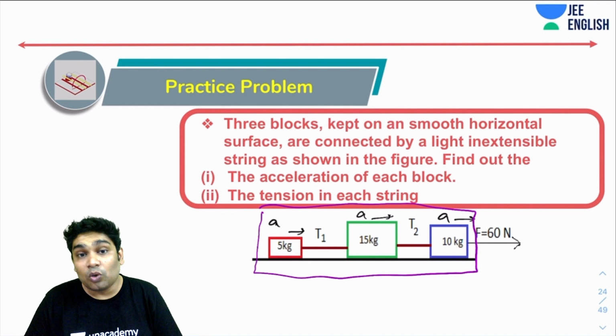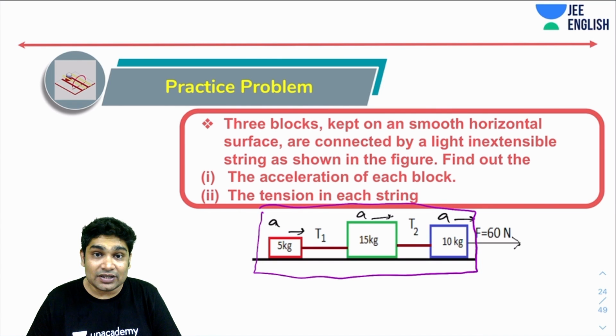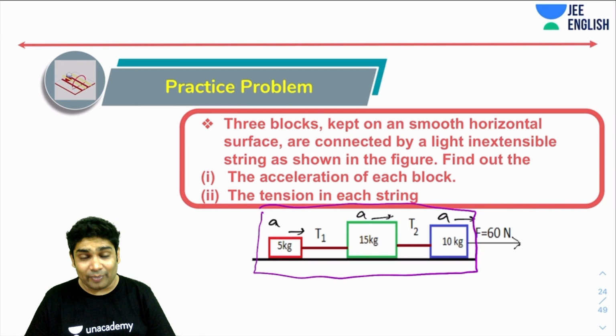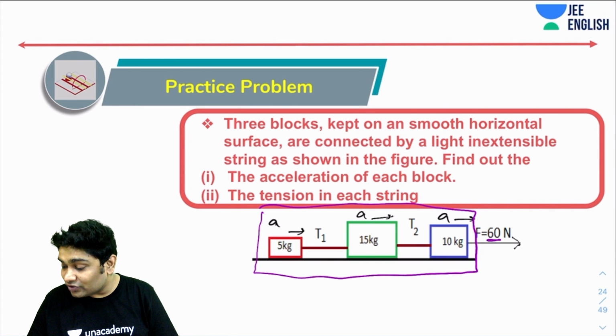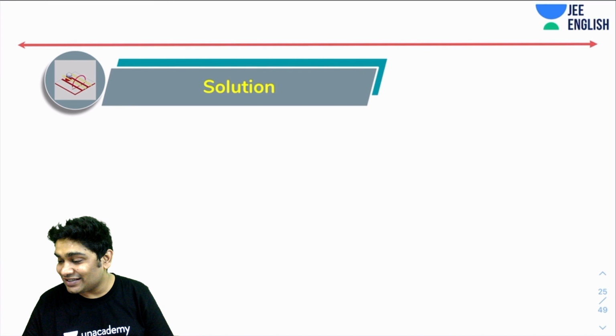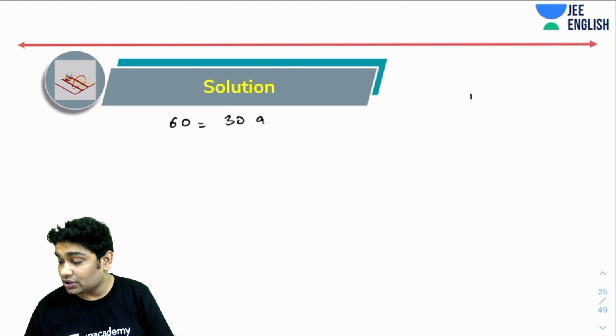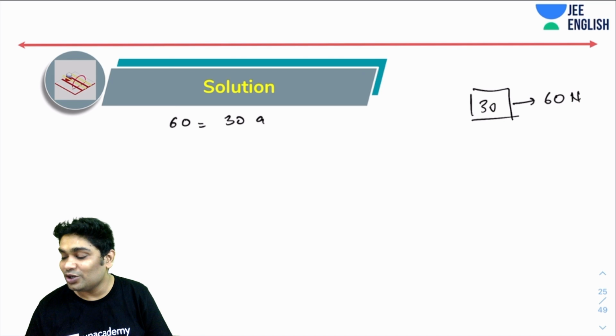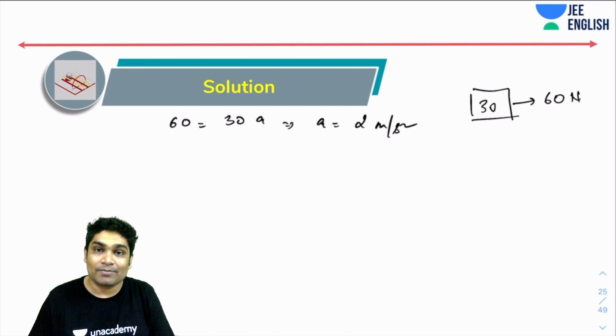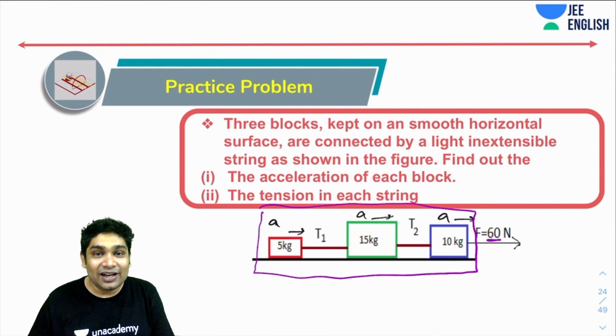Remember this. So what is the total mass of my system? The total mass of my system becomes 15 plus 5, that is 20, 20 plus 10, 30 kgs. So 30 kgs of mass and having a net external force of 60 Newton. Finding the acceleration is super simple. Realize that 60 would be equal to 30 times a. I can write the entire F equals ma equation for my entire system. So there is 30 kg and it is feeling a 60 Newton force. That will simply tell me that the acceleration of all the blocks is 2 meter per second square. All right, super simple.